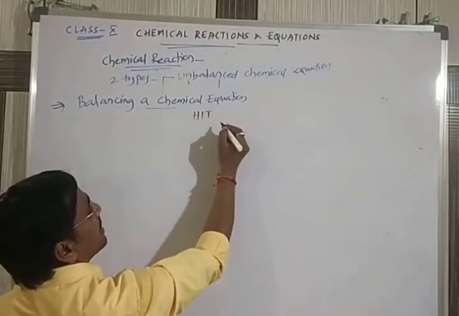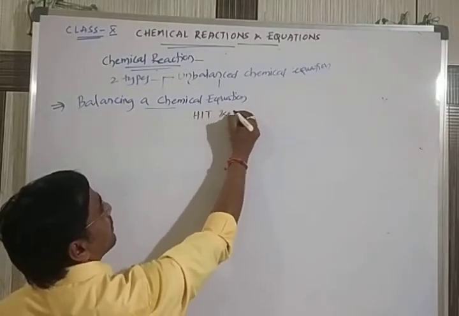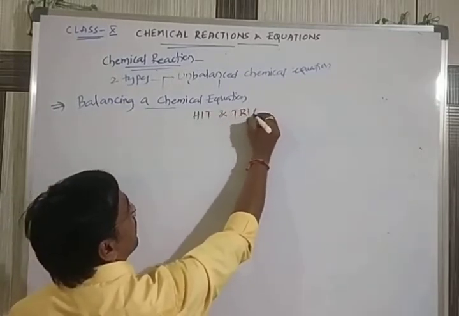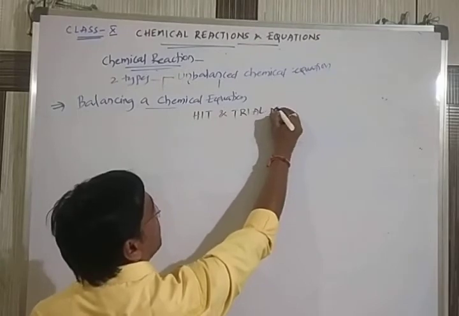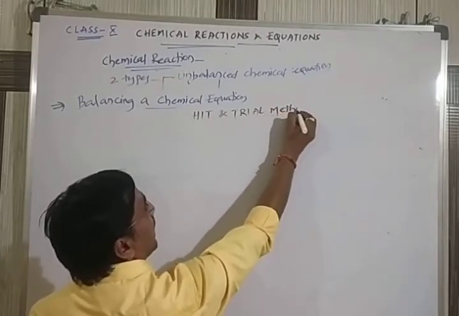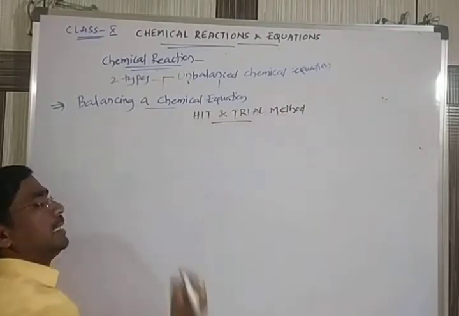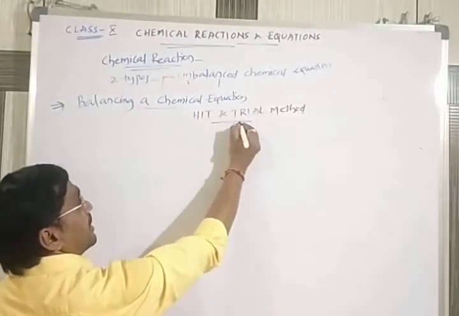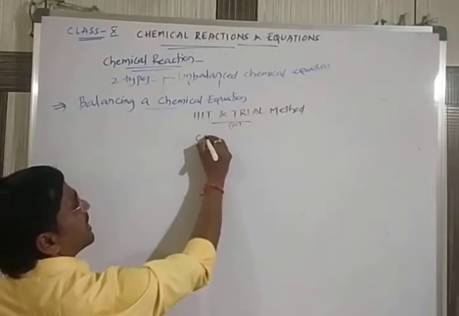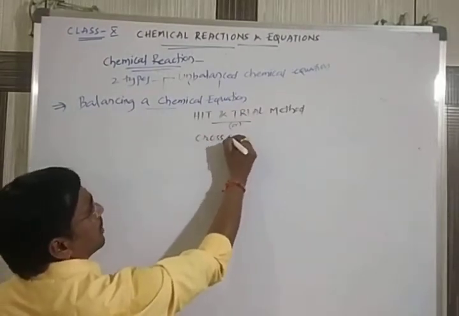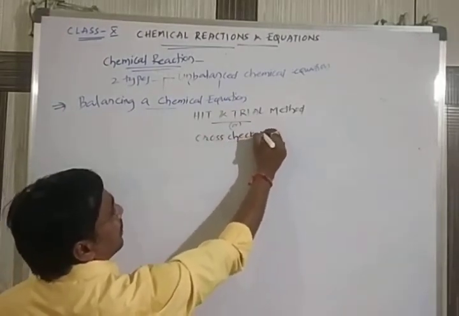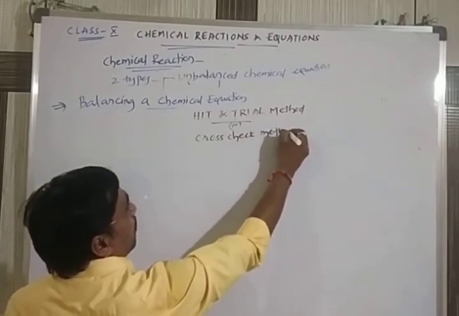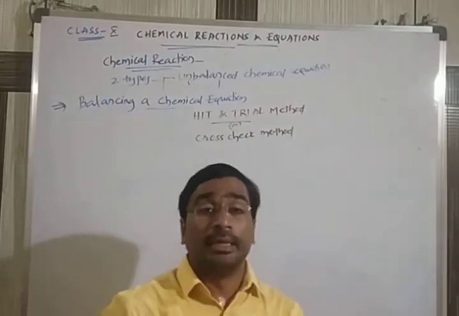The best method for balancing a chemical equation is the hit and trial method. It is also called the cross check method. Both are one and the same.